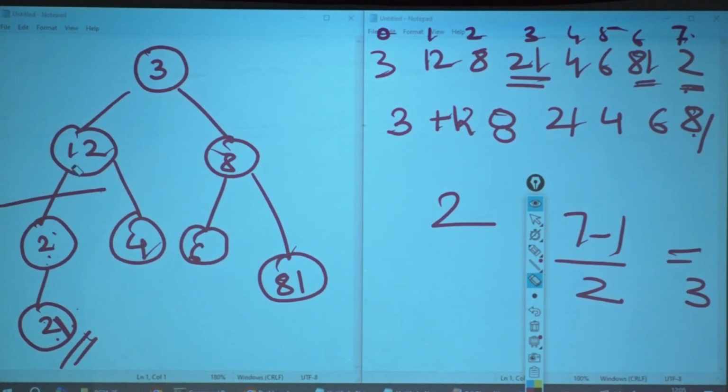My parent. So you should understand who you are, at which index you are, and who your parent is. So I am at 2 right now. Who is my parent? 12 is my parent. Is my parent greater than me? Yes. So what should I do? Bubble up. Bubble up here.